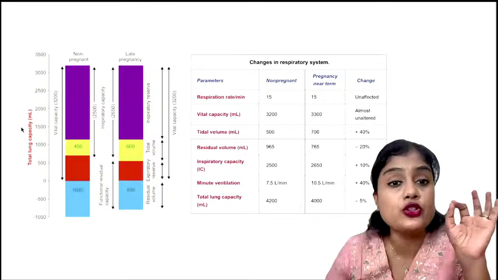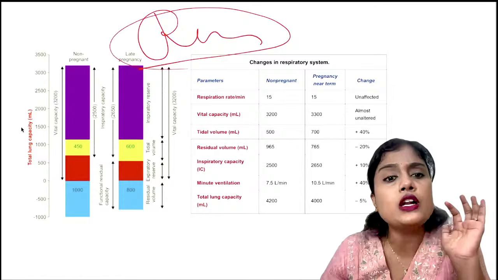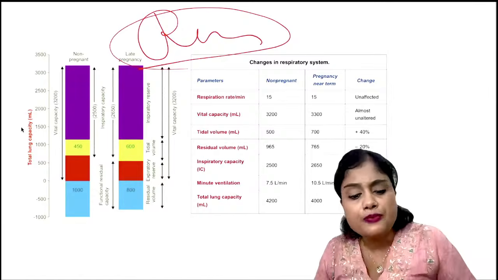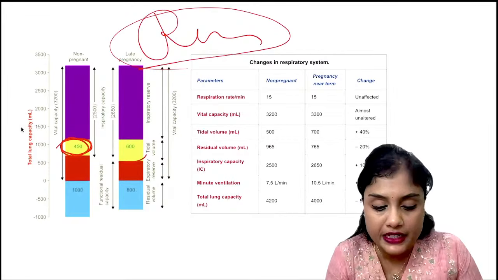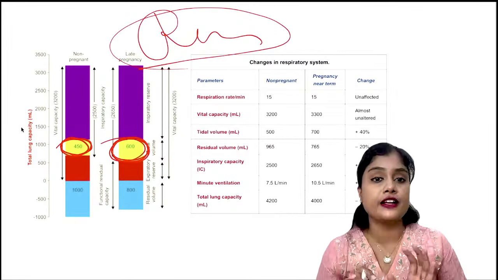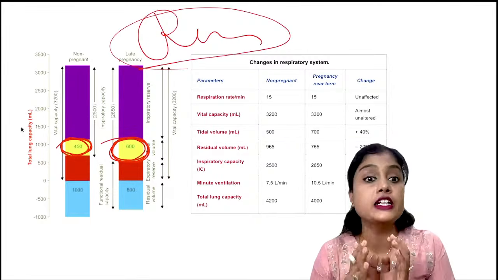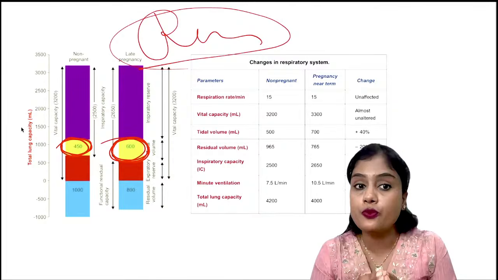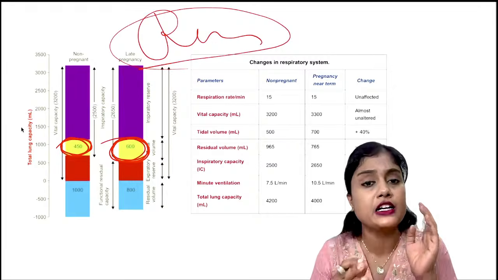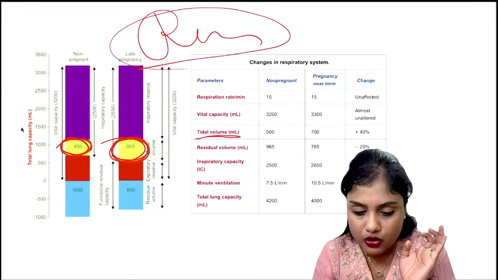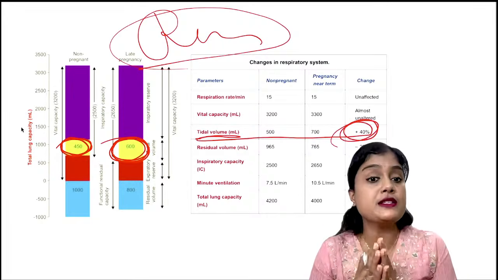Next, coming to the respiratory changes, a multiple times asked question. What are the important respiratory changes? You can see the normal tidal volume is 450. In pregnancy it increases to 600. The most important thing that you should know here is the tidal volume. It is going to increase enormously, by almost 30-40%. Let me tell you, tidal volume increases by 40%. Okay, so this 40% is really important.